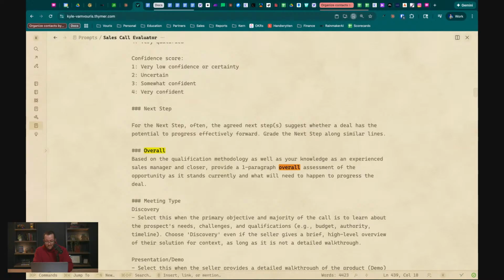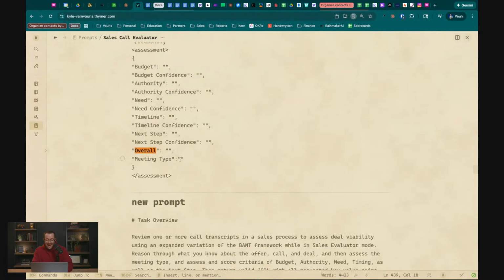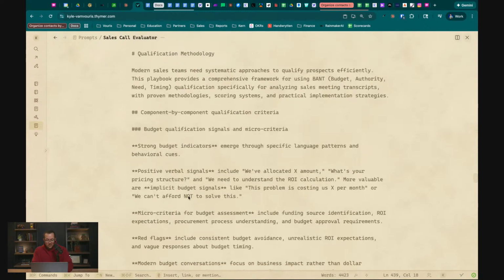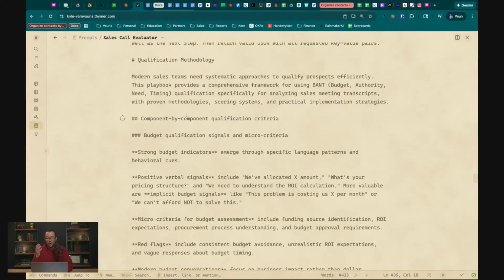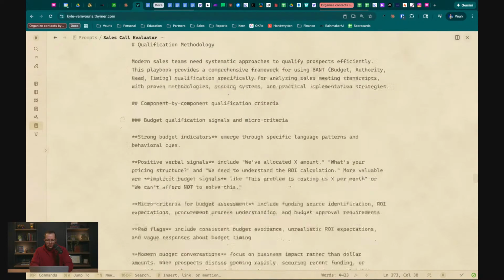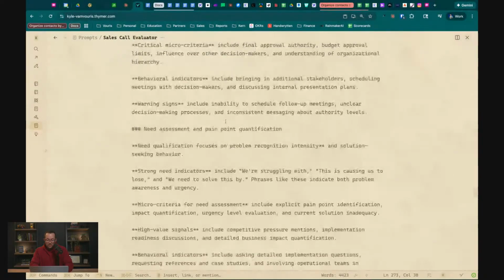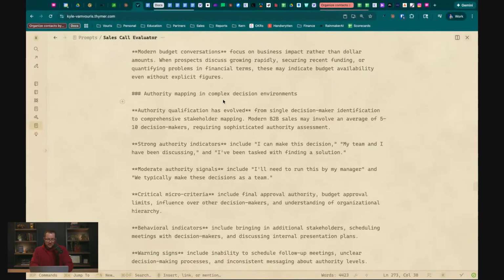Okay, so I actually don't need the prompt to do this either. So we have this overall, like how the thing is going. We actually use a different set of prompts to determine how a deal is going and what the overall deal quality is, or where it's at. We don't need that in this prompt. Gosh, yeah, I need to just clean this prompt up in general.